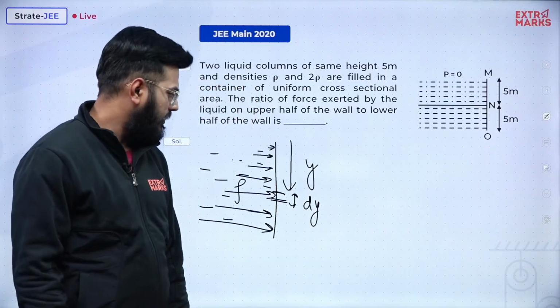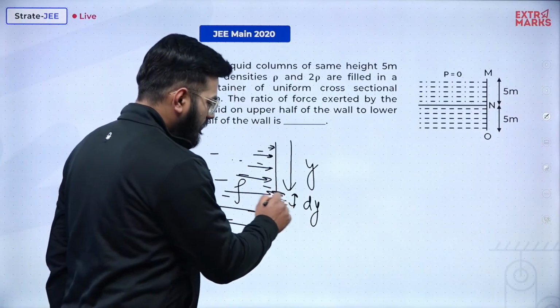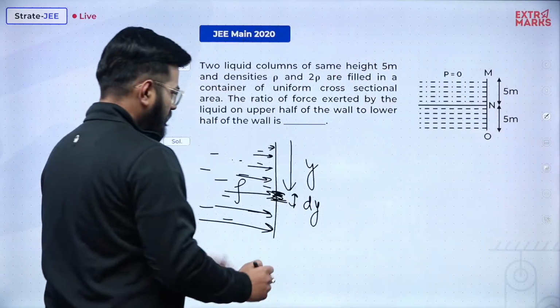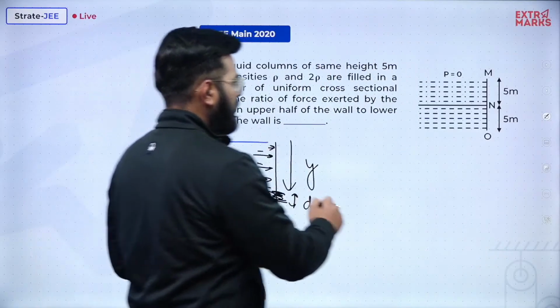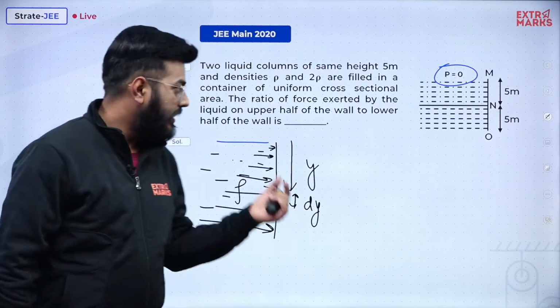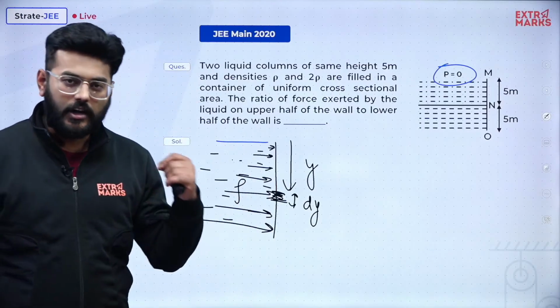The pressure experienced on this small element dl will be, so here they were very helpful and gave us the pressure at the top surface to be 0, or else if it was open to air, then a P atmosphere term would have come into the picture.